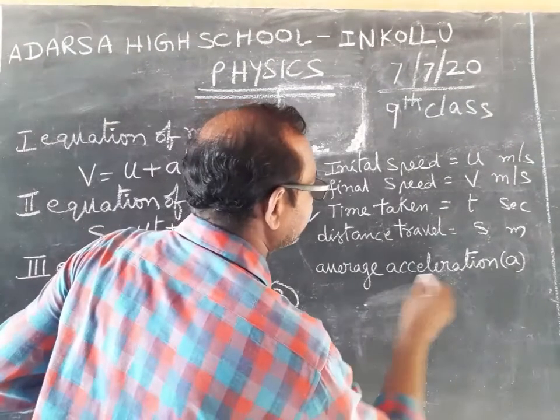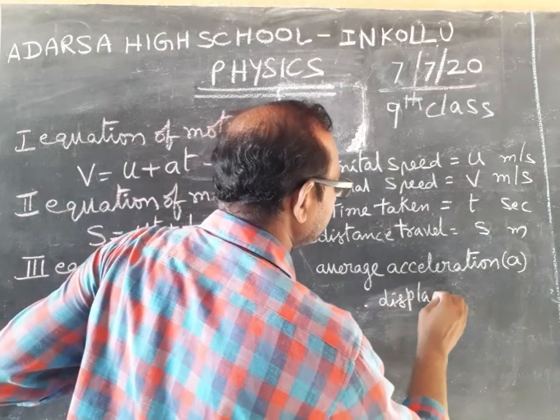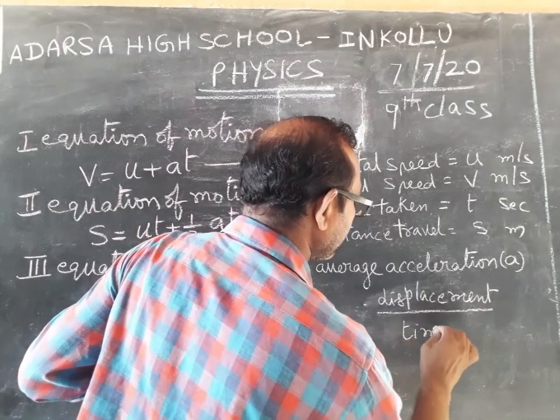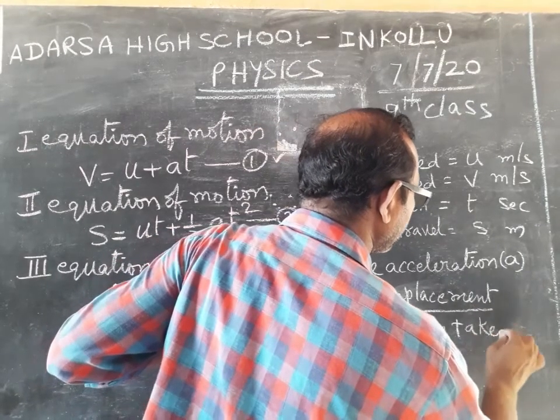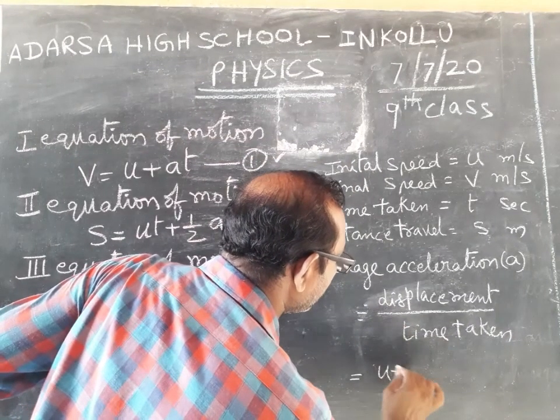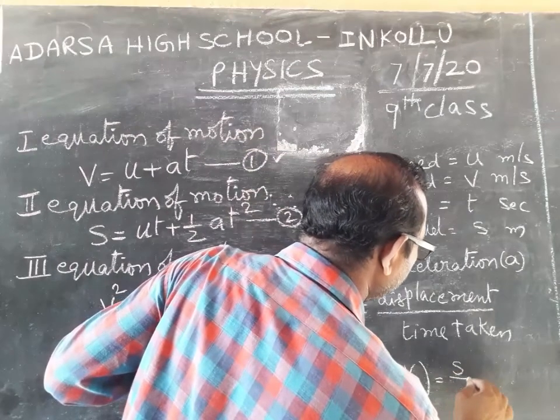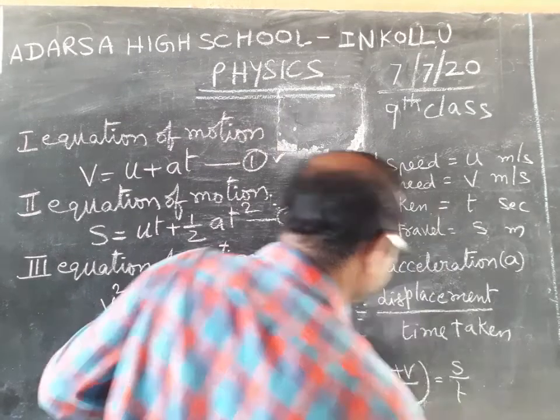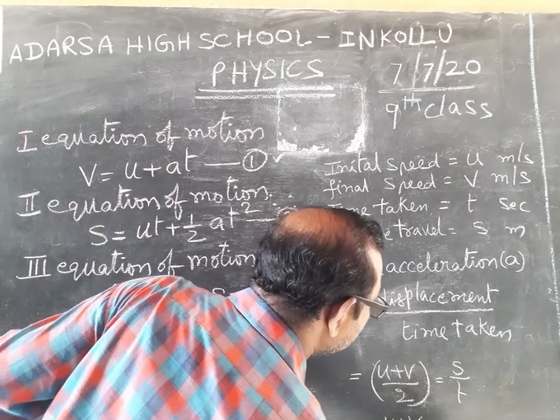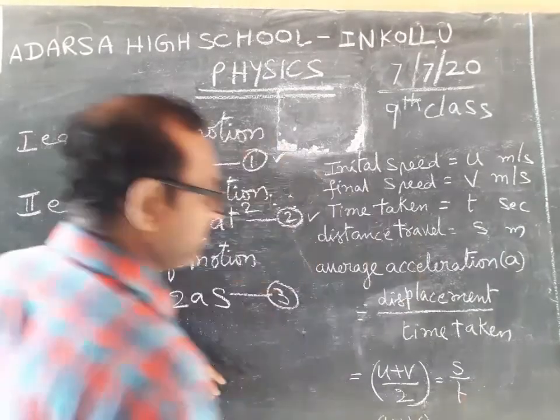Average speed is equal to displacement by time taken. So that is equal to u plus v by 2 is equal to s by t. That is, u plus v by 2 into t is equal to s.